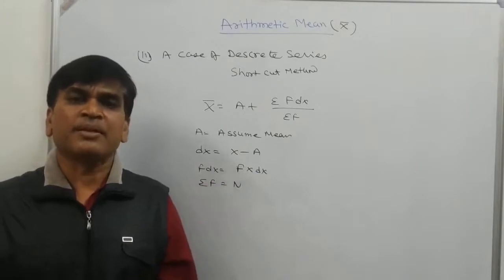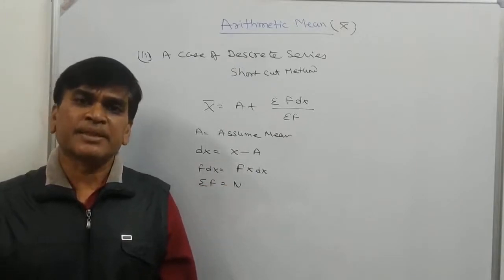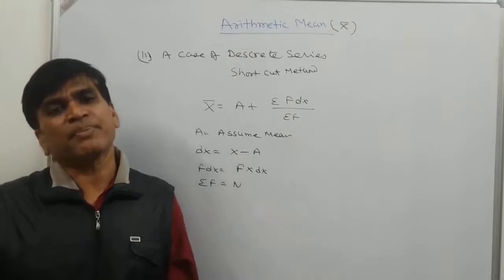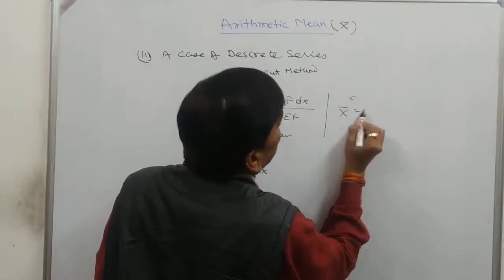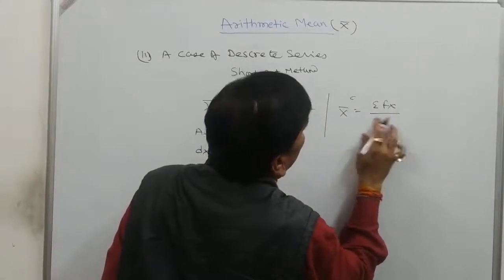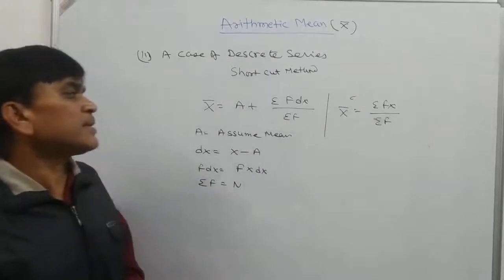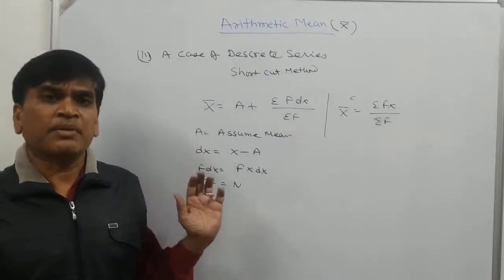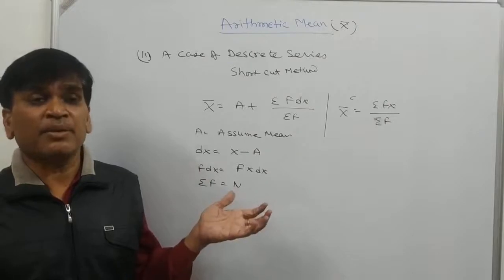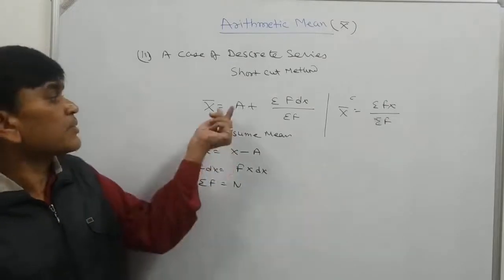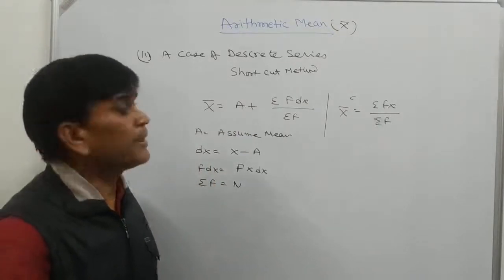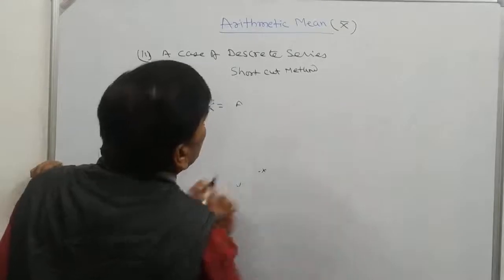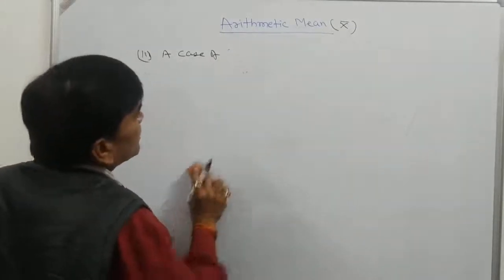So whenever calculators are allowed in the examination in the statistics paper, then you can use the direct method, that is x bar is equal to sigma fx divided by sigma f. But if calculator is not allowed and the questions are in decimals or very lengthy numbers, then you can use this very short method to get the value of the arithmetic mean. Similarly, in the case of continuous series also, we can calculate the arithmetic mean.